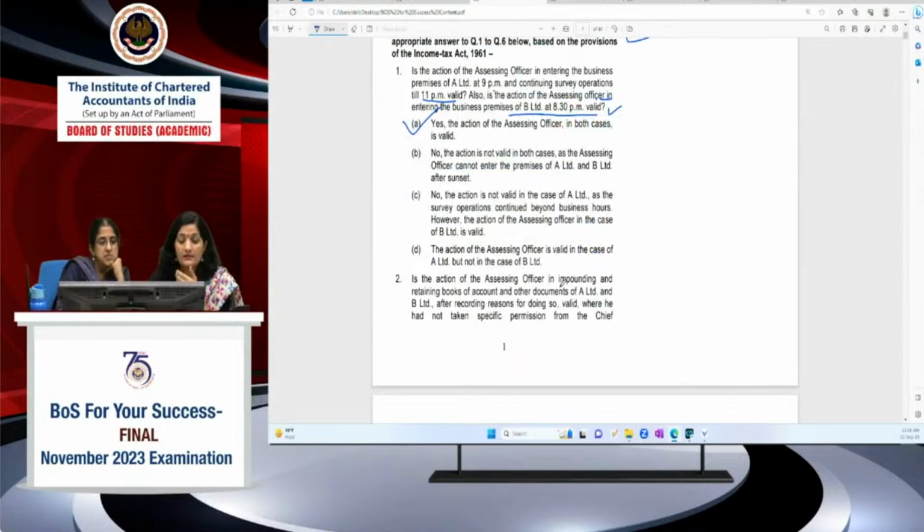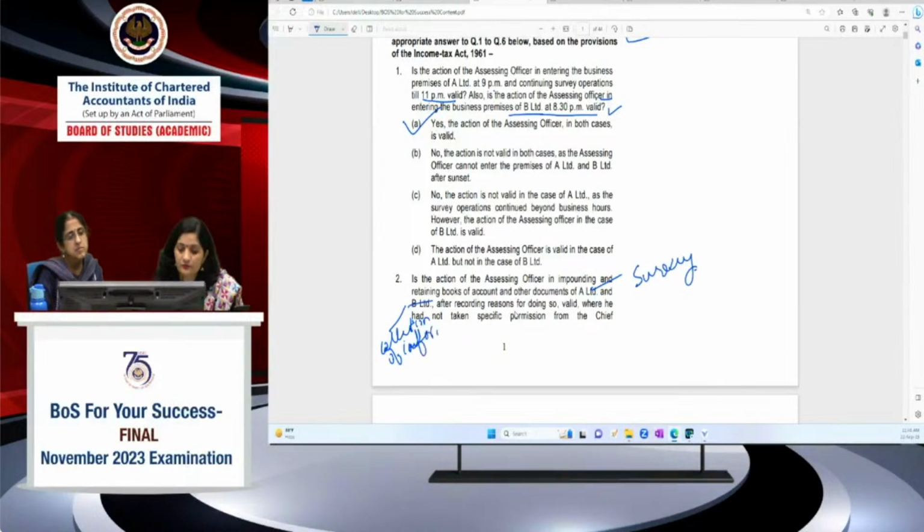That the action of assessing officer in impounding and retaining books of accounts and other documents of A limited and B limited. A limited में the assessing officer entered for survey and B limited में for collection of information. So collection of information में he doesn't have the power to retain the books of accounts or impound, right? So क्या options दिए हैं, हम एक बार options देखते हैं.